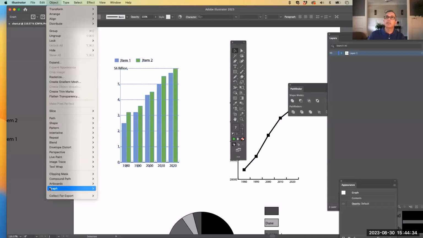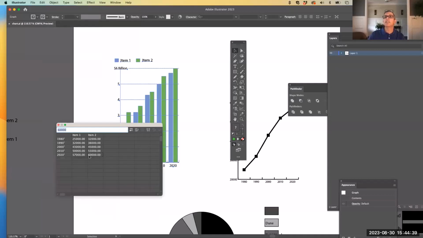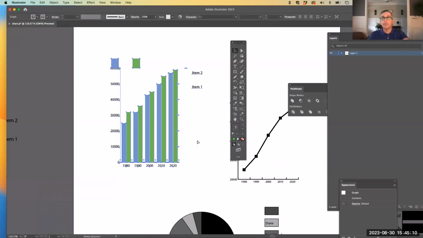So if I go to Object, Graph, and Data, and let's say that the last number, that's 60,000, I'm going to change it to 59,000. And I check mark it, see what happened. My key boxes went to that big size again. All my commas on my numbers on the left disappeared. The point sizes on those axis numbers are back to normal where it was before. My item 2 and item 1 text for my key is off to the right where originally it was. And my dotted lines are all skewed all over the place, okay? So I'm going to Command Z undo that.